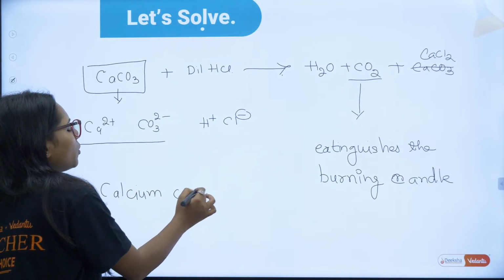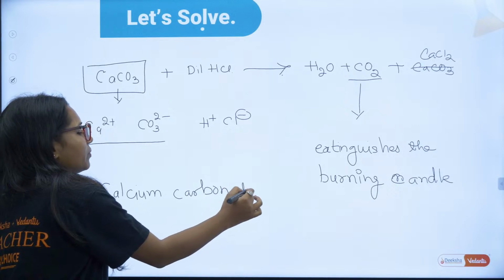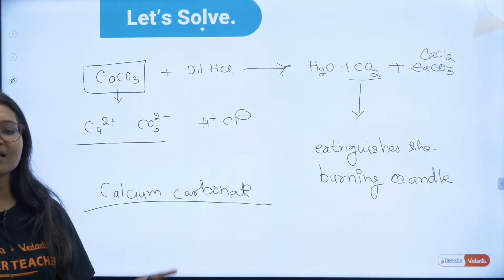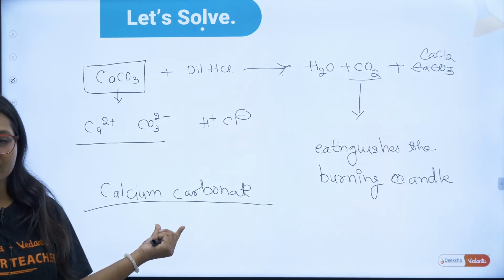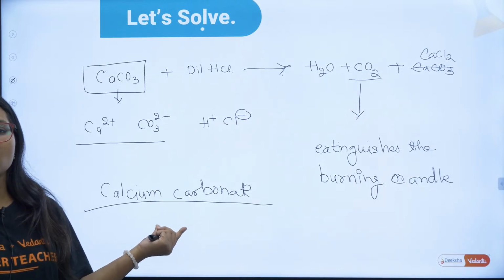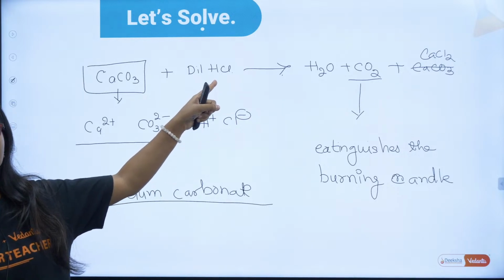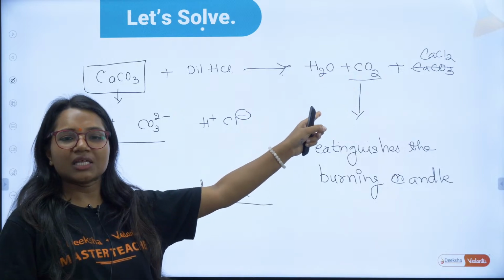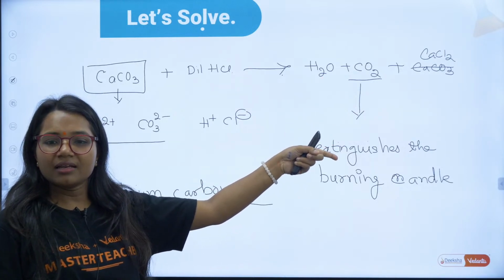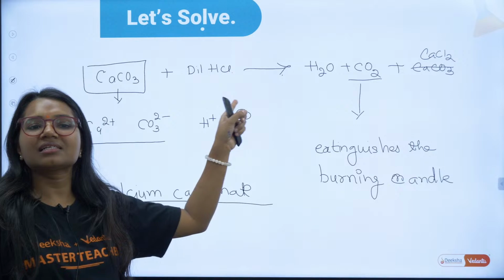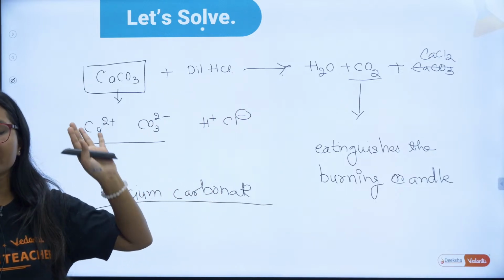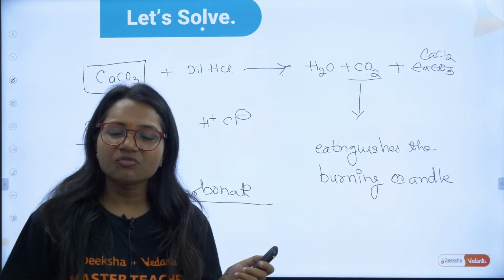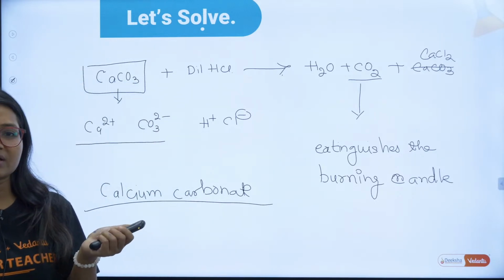Tell me how many of you have understood. Just give me a thumbs up so that I will move to the next question. Is this question clear? Metal compound A, very good, Sumukh. Metal compound A reacted with dilute HCl, gave you calcium chloride and a gas which extinguishes the burning candle, right? So CO2 is that gas and calcium carbonate is the metal compound. Okay, very good, Dhanush. Very good, Vaishnavi. Now let's move to the next question.